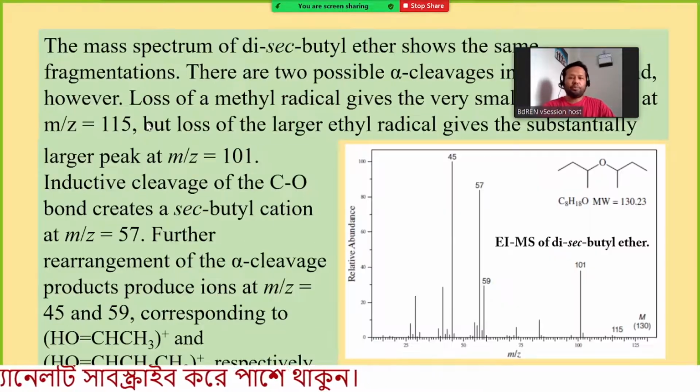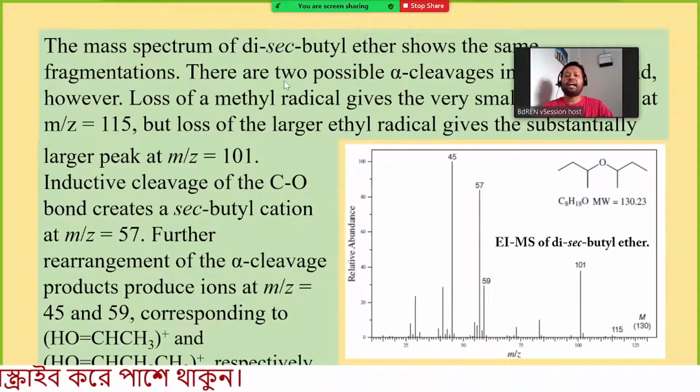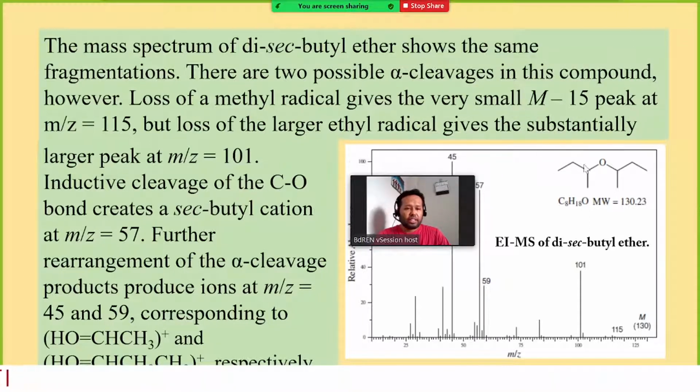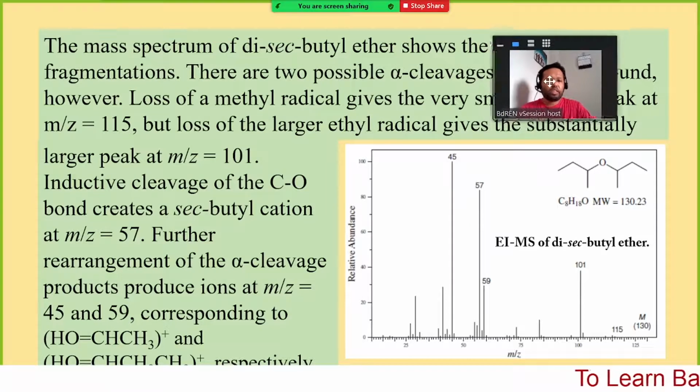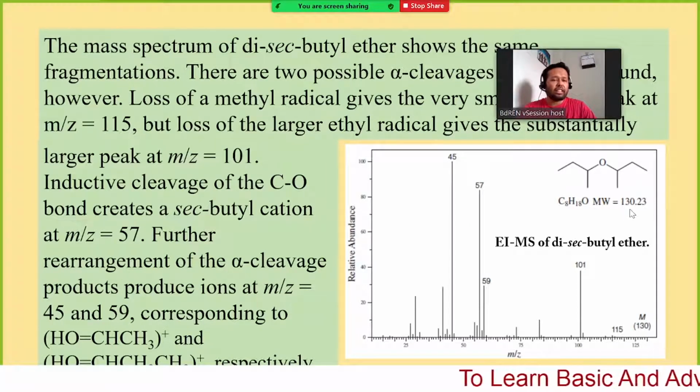Now the mass spectrum of secondary butyl ether. Here you can see the structure. The molecular weight is 130. The mass spectrum of secondary butyl ether shows the same fragmentations. So the mass is 130.